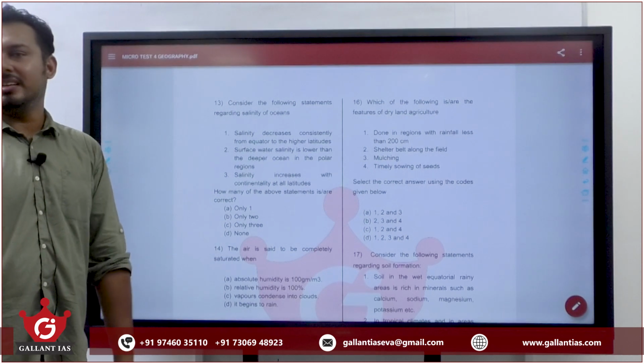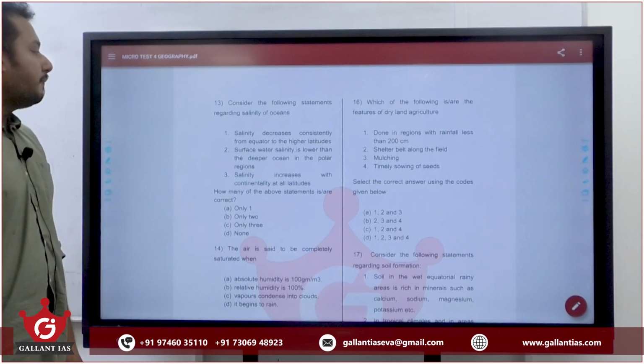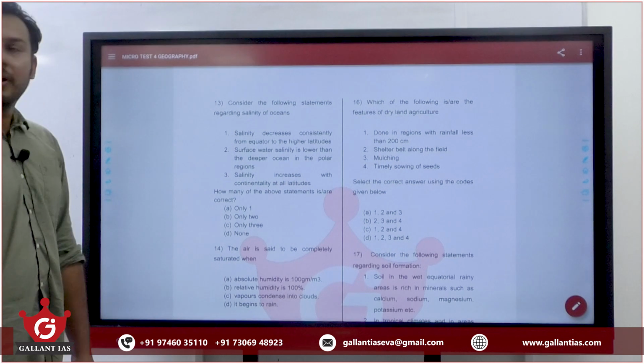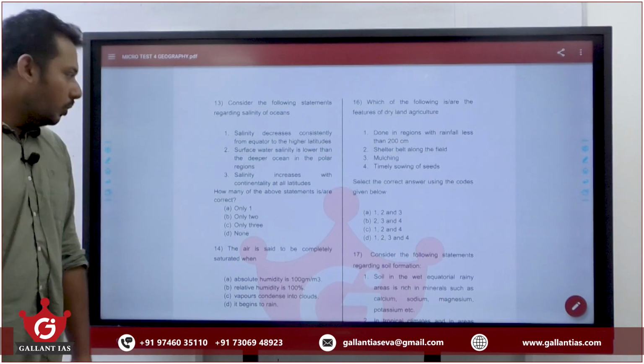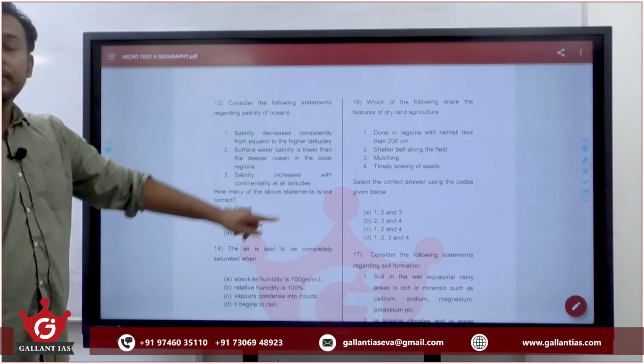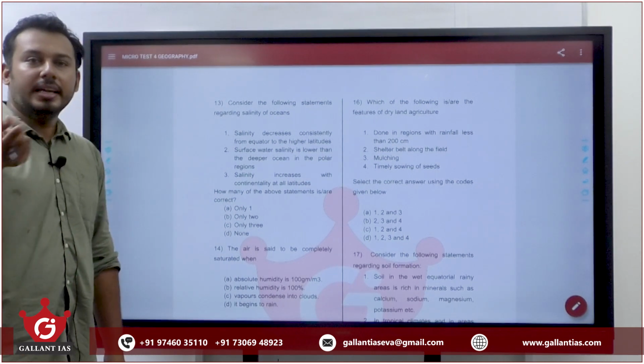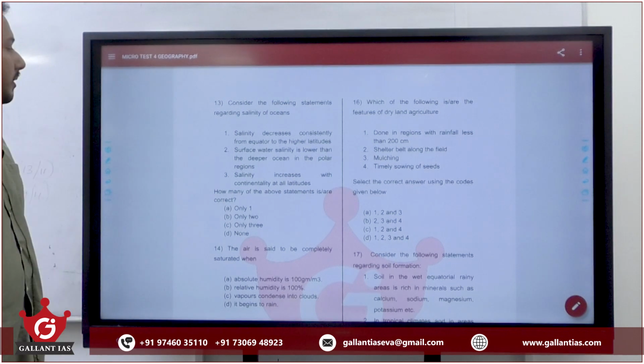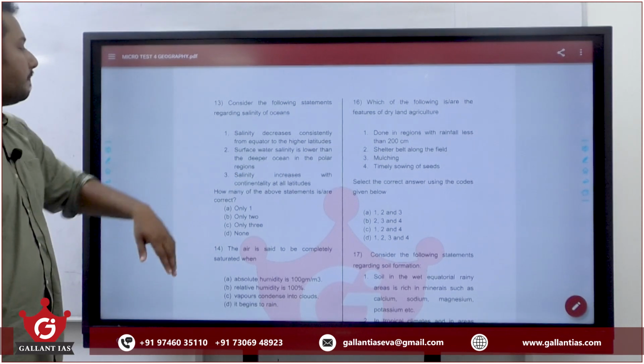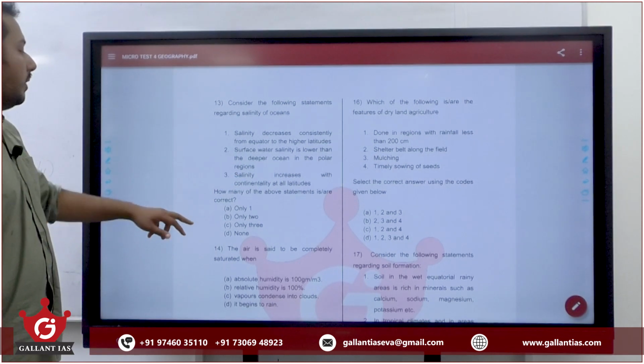False. Tropics is the region where we have highest salinity. Surface water salinity is lower than the deeper ocean in polar regions. True or false? True. Salinity increases with continentality at all latitudes. False. At higher latitude, salinity decreases with continentality. So the only correct statement is 2. Only 1.